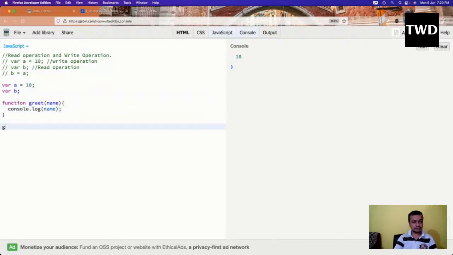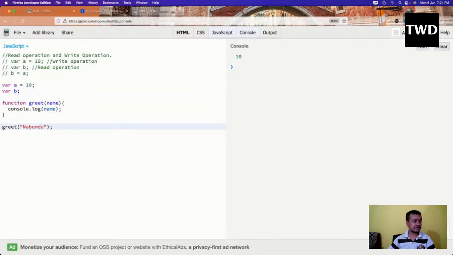And so we are learning about read operation and write operation, which is a very important concept in JavaScript. Okay, so JavaScript internals, how JavaScript internals work. A lot of things which we are going to learn here are about how JavaScript internally works. That's why I have never taught this topic before on this channel, because this is not something which we use daily. But this is the internal working. So those who are interested in learning the internal working, it's a very good thing for them. This is how the JavaScript compiler works actually.